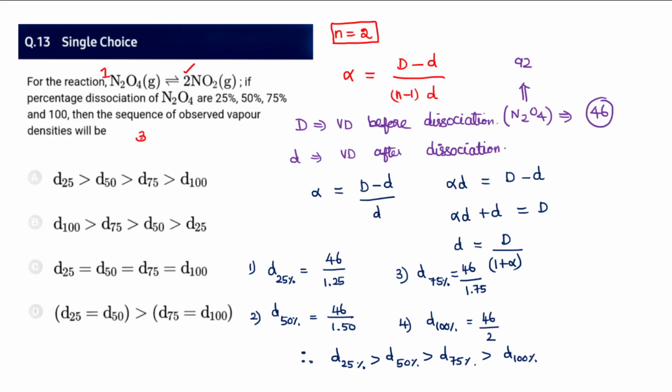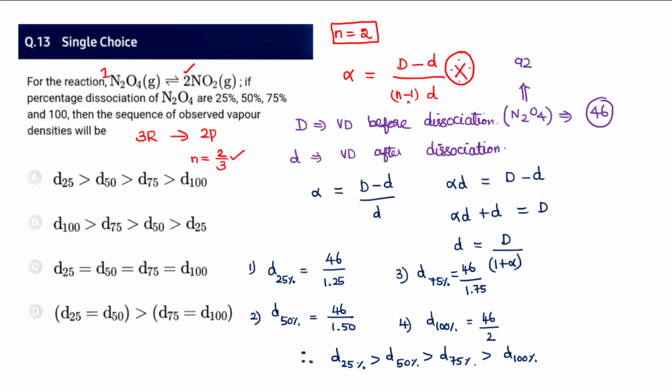In case, let's say, 3 moles of reactant are producing 2 moles of product, what will the n value be? 3 moles are producing 2, then 1 mole will produce 2 by 3. So in that case, I'll say the n value is 2 by 3. Now we know the degree of dissociation, the observed density and the calculated vapor density, and in what way they are related. This is the formula: alpha equals D minus d by (n minus 1) into d.